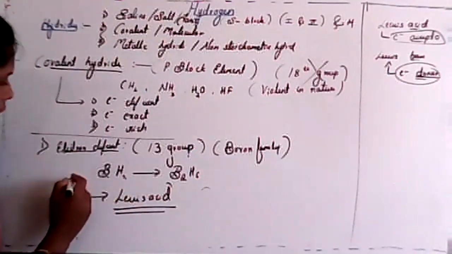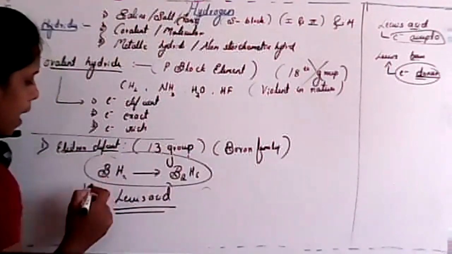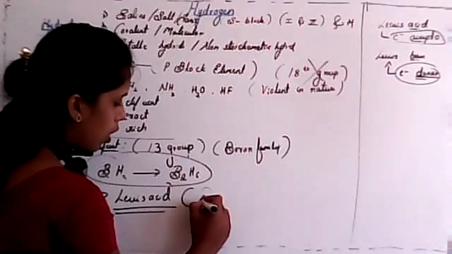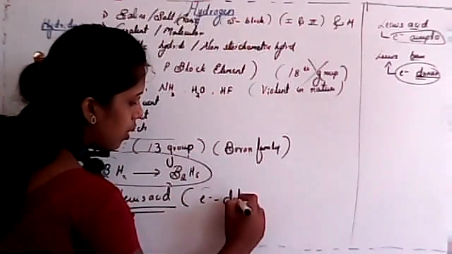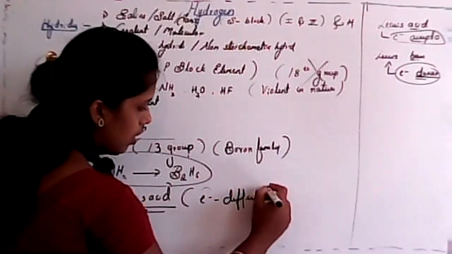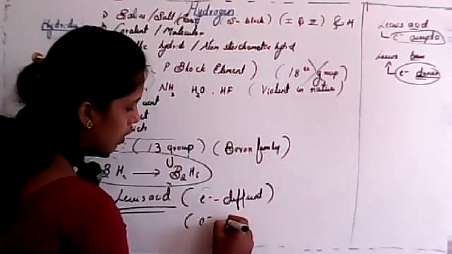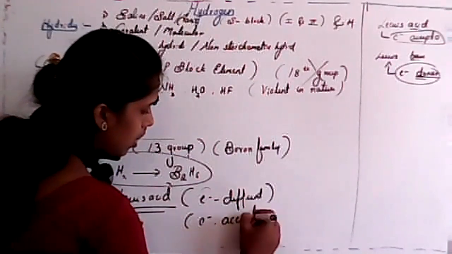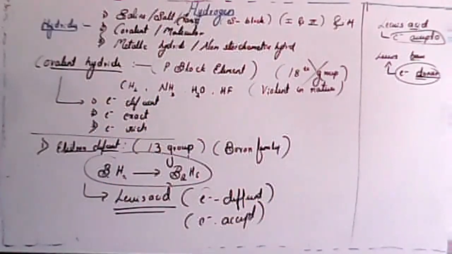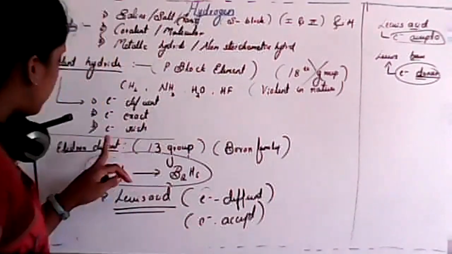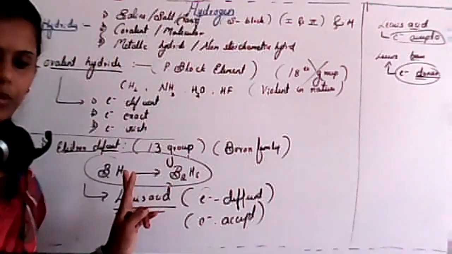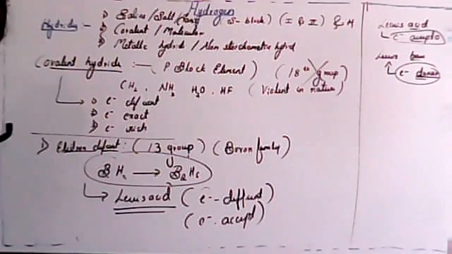That's why we consider this group as a Lewis acid, because it is an electron-deficient center. Being deficient, it will accept electrons from others. Is it clear, students? Is this clear about electron-deficient compounds, or electron-deficient covalent hydrides?